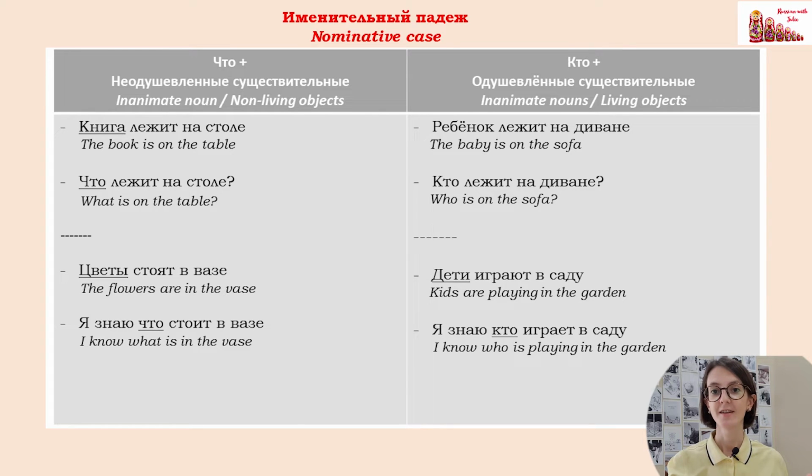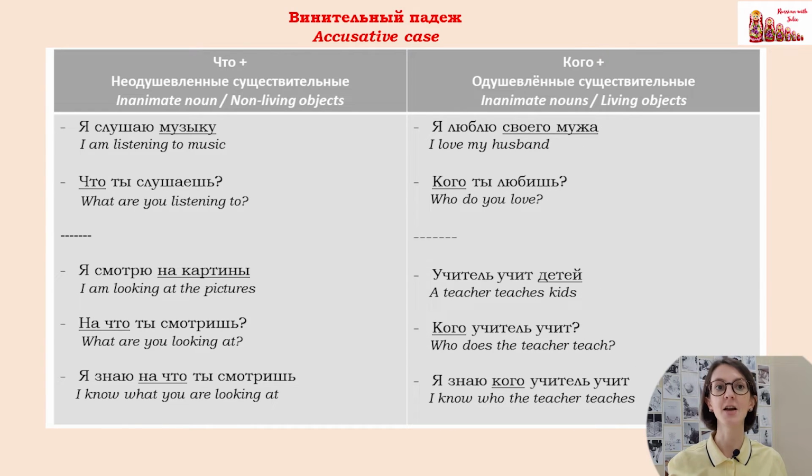This is just an introduction. As I told you, we start with something basic. Now we are moving to our next case, the accusative case. And for non-living objects we use the same word что. But if an object is living, we use кого. Let's start with non-living objects.